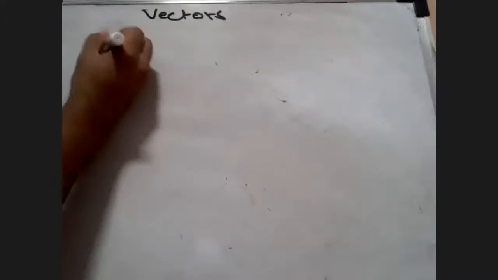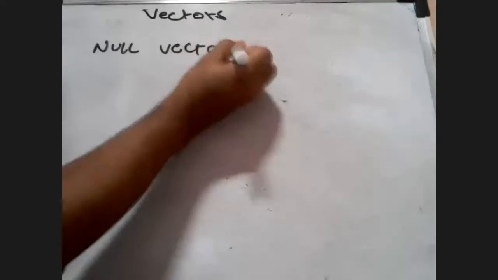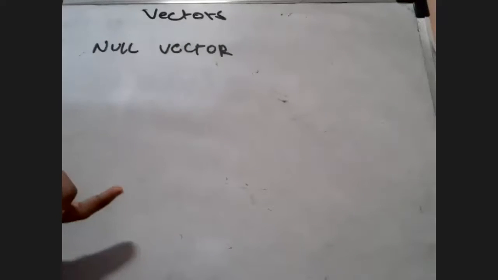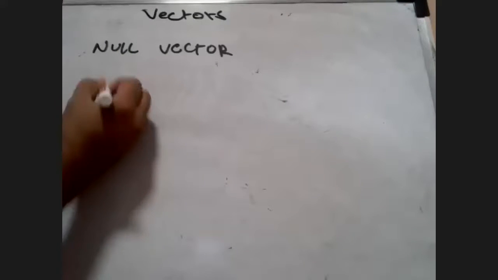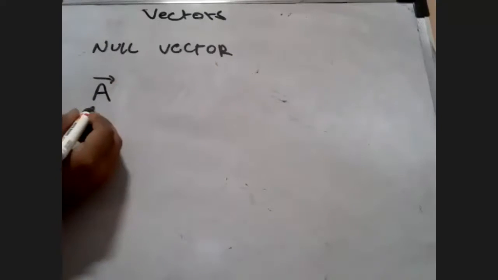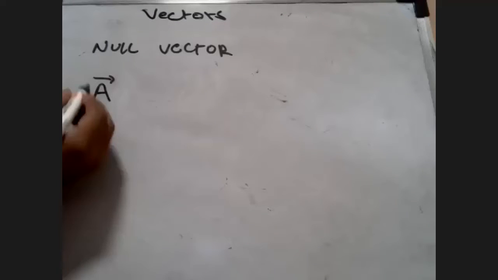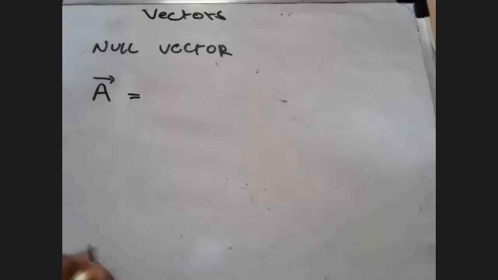What is a null vector? Students, what can you understand by null vector? Of course, null vector means the magnitude of this vector will be null. So the magnitude of this vector, let's say this vector is a, will be 0. Yes, it will be 0. So let's represent this vector a with the arrow here. It is a vector, but the magnitude of this vector is 0.